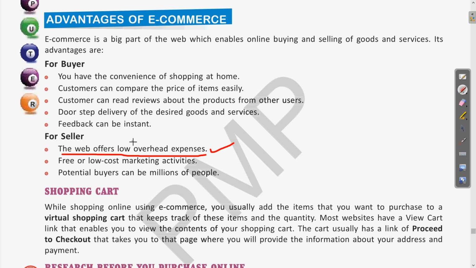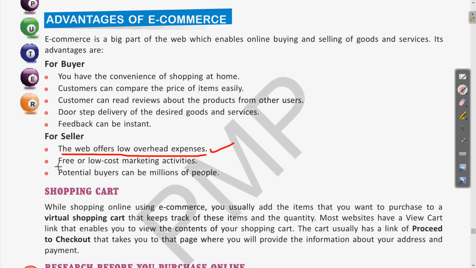Directly, the manufacturer will only need a website where he needs registration. From there, the buyers can purchase the items. Clear? So this is one advantage, that the overhead expenses will be reduced or eliminated.